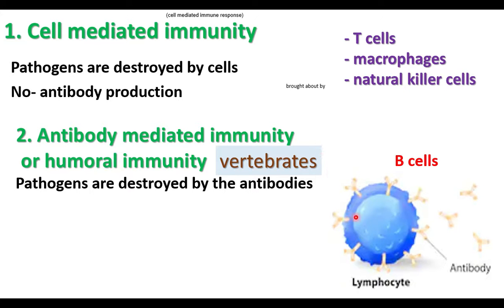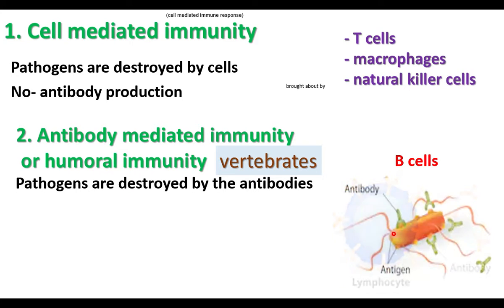They produce antibodies. Antibodies are Y-shaped molecules. These Y-shaped antibody molecules recognize the antigen. Antigens are foreign disease-causing agents, and the antibodies destroy the antigen. Here we can see the Y-shaped antibody molecules recognize the receptors found on the antigen. Here the antigen given is bacterial cell, and the antibodies produced by the B cells destroy the antigen.